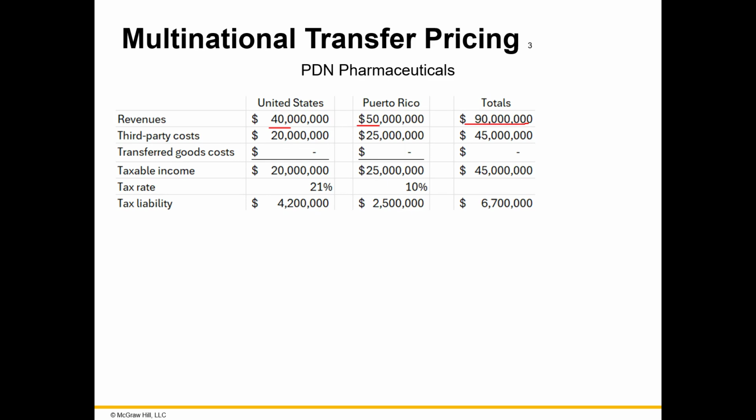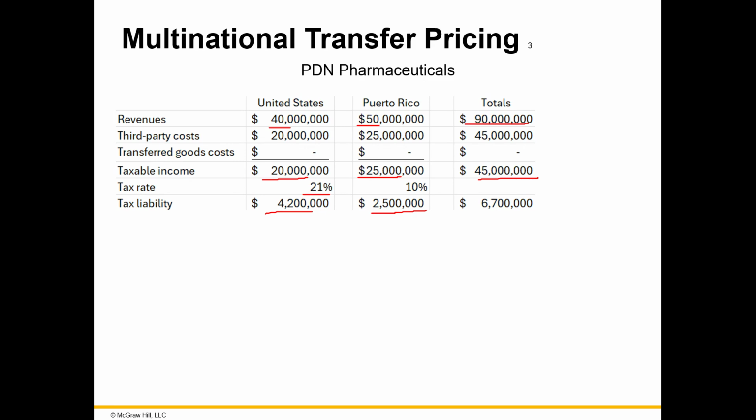Now, after the third-party costs of 20 and 25 million, the U.S. has taxable income of 20 million, and Puerto Rico has taxable income of 25 million. So overall, the company has total taxable income of 45 million. The tax rate for the U.S. is 21%, which is the highest corporate tax rate. So that gives you a tax liability of 4.2 million. And then the tax rate in Puerto Rico for this example is 10%. So the tax liability is 2.5 million.